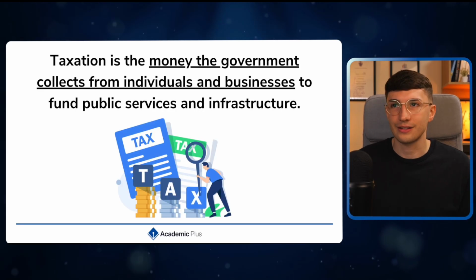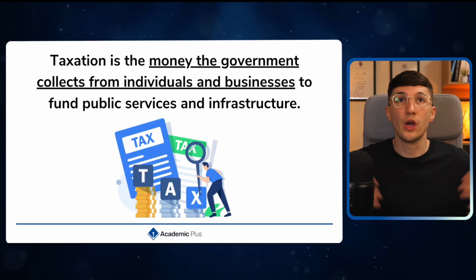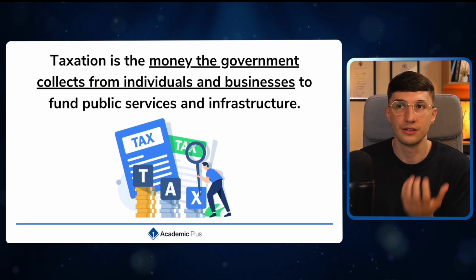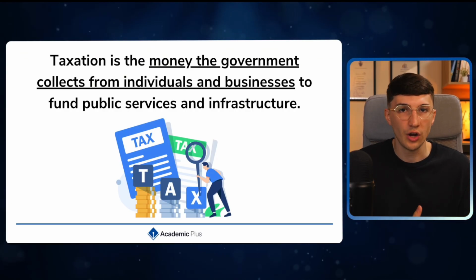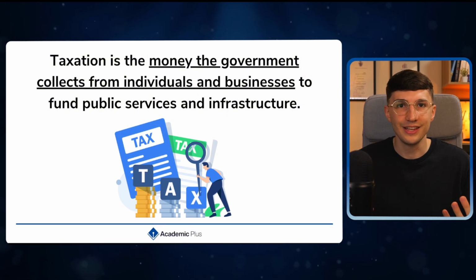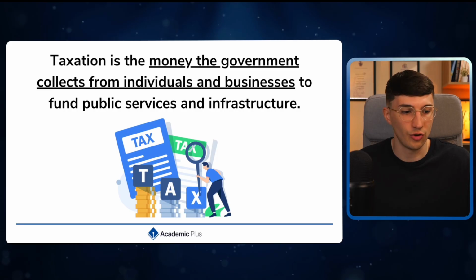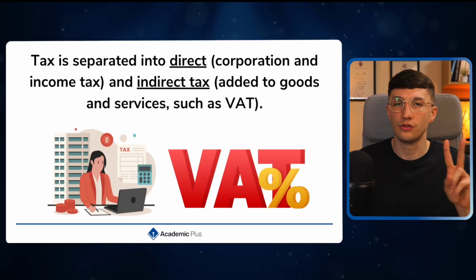As I said, taxation is the money that government get from the individual. So we earn a certain salary, but of course we don't see all of that because we have to pay income tax. And of course businesses have to pay tax, whether that's indirect or direct. The reason why tax exists is because the government needs money to invest into public services and infrastructure, even though it doesn't seem like that all the time.